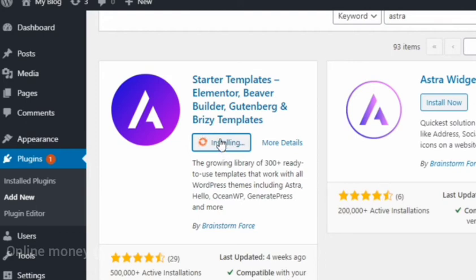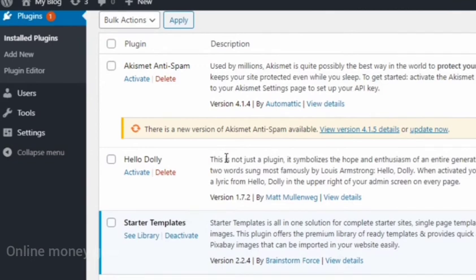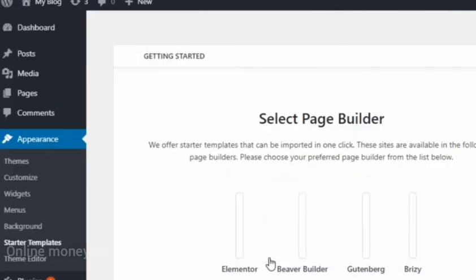Now I'll be installing Astra. Astra is a website builder. It is really good. It has many themes and templates available. So install Astra. Can you see the plugins tab? In that, click add new and add Astra. After installing, click activate. Now I'll be clicking on see library.